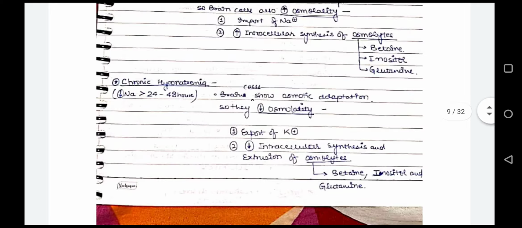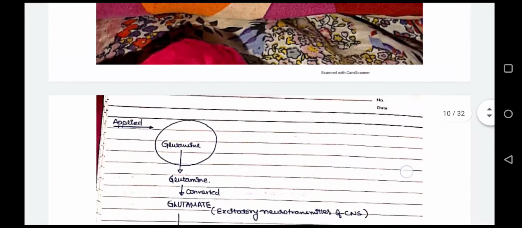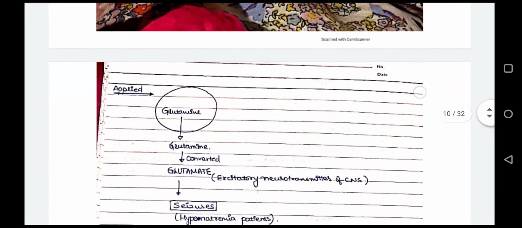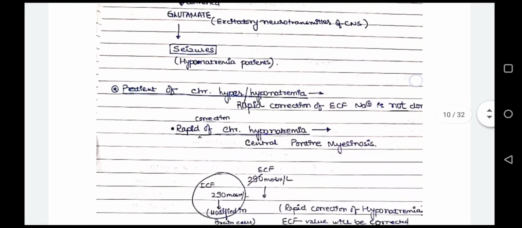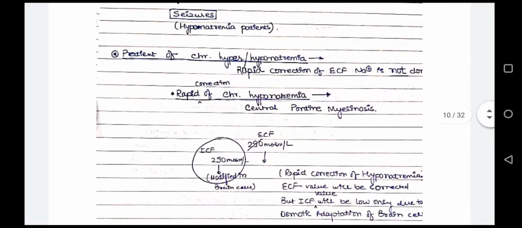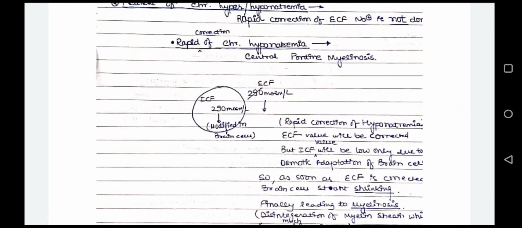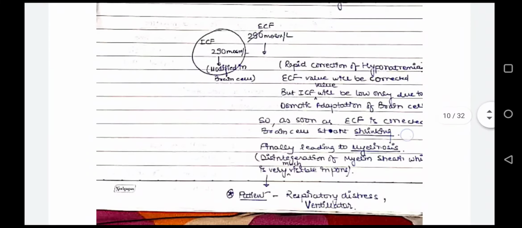And the opposite will happen in chronic hyponatremia. In hyponatremia, we see that there is decreased intracellular synthesis of osmolytes. So glutamine will be converted to glutamate, and glutamate is an excitatory neurotransmitter which will lead to seizures. And in patients of chronic hyper or hyponatremia, we do not do rapid correction of ECF. If we do rapid correction, it will lead to central pontine myelinolysis.